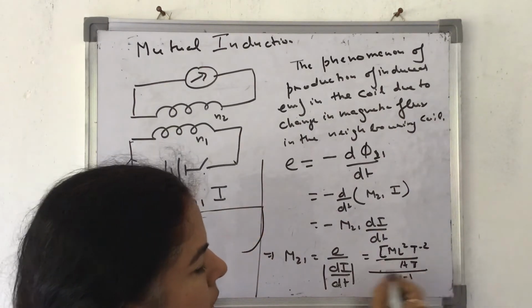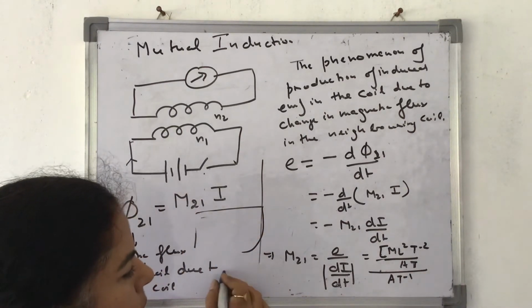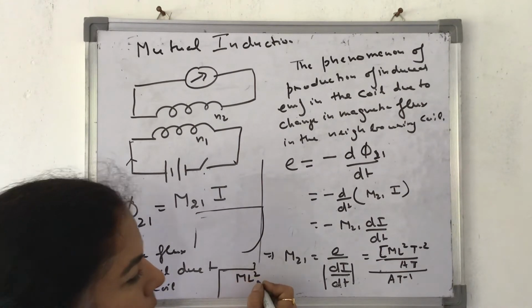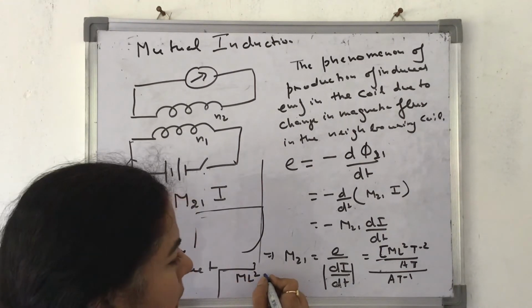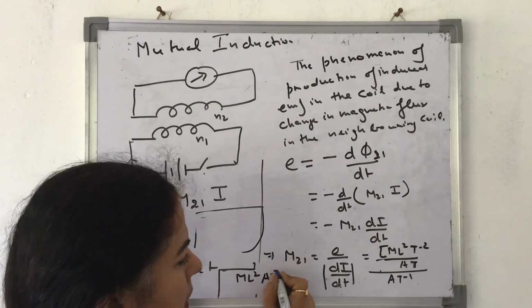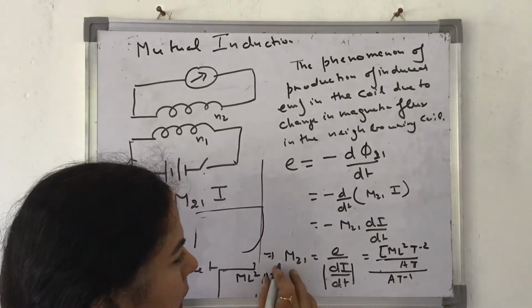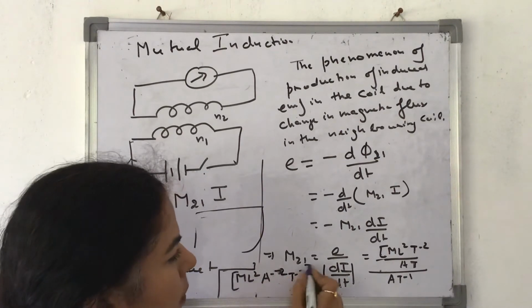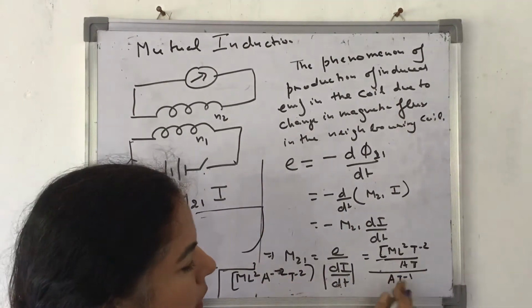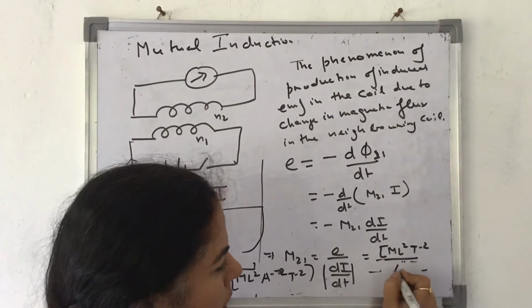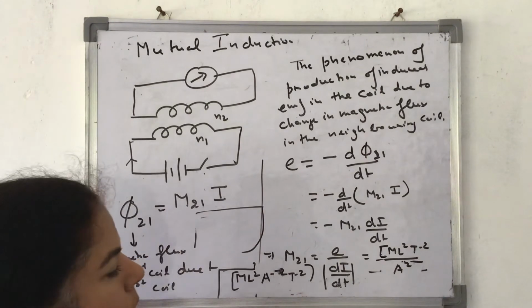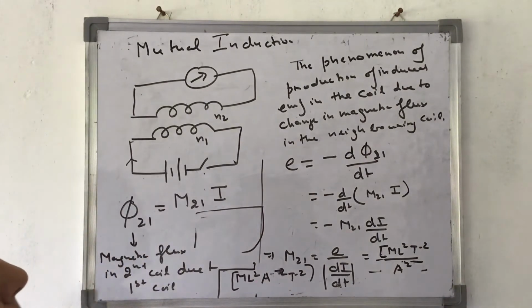Again I will rearrange these, and it becomes equal to ML squared A minus 2 T minus 2. This becomes A squared like this. So it becomes ML squared A minus 2 T minus 2. This becomes the dimensional formula.